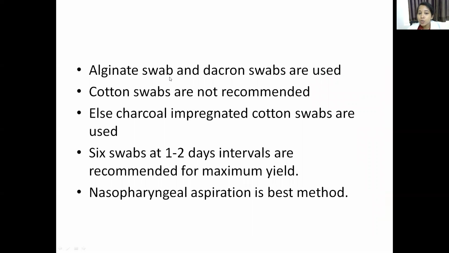So alginate swab or Dacron swab are preferred, not the cotton swab. Or we can also take charcoal impregnated cotton swabs to collect the samples. Six swabs at 1 to 2 days interval are recommended. Right? And nasopharyngeal aspiration,